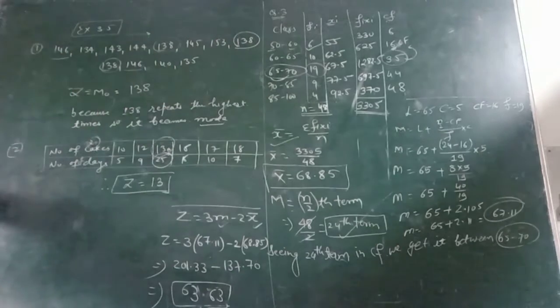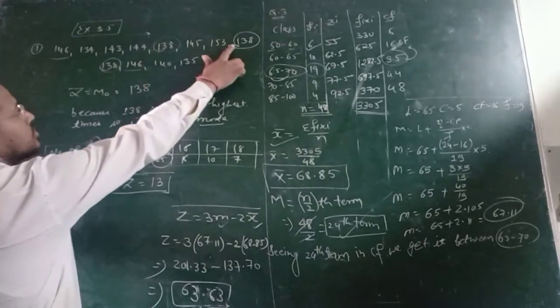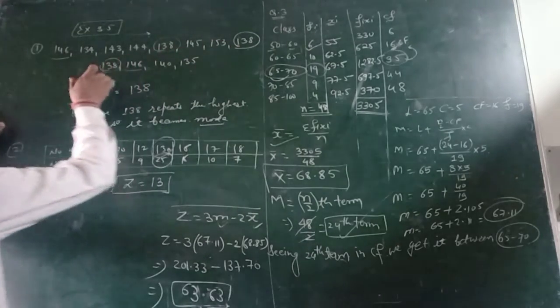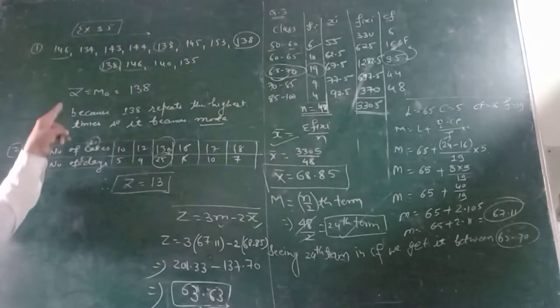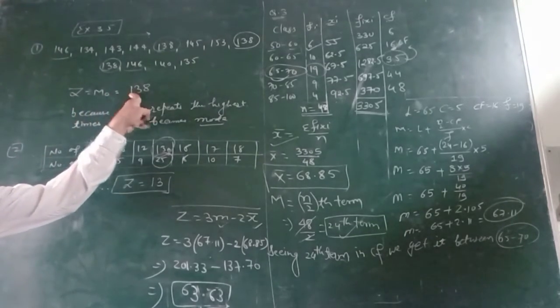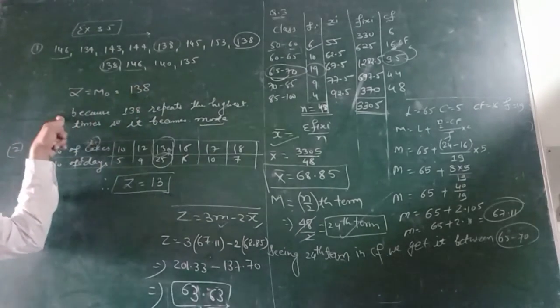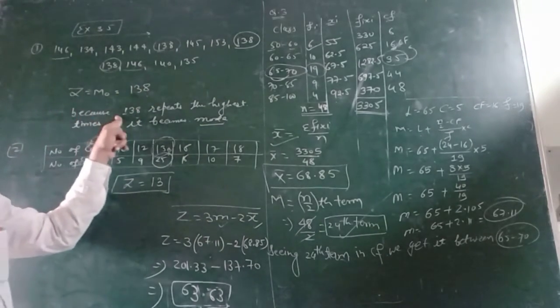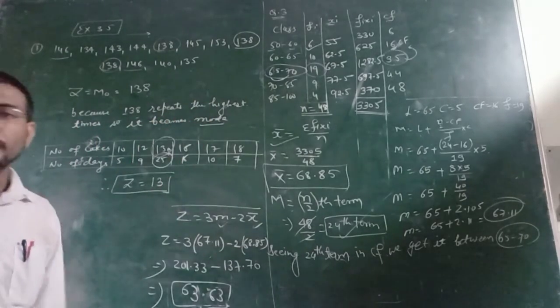After observing all these, we can say 138 comes 3 times, which is quite more than all other observations. So in this way we can say Z is equal to M0 is equal to 138. And why is this 138 directly, how can you say this? You have to give a specification, because 138 repeats the highest number of times, so it becomes the mode, right?